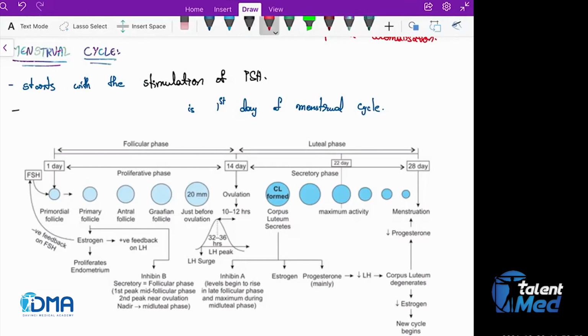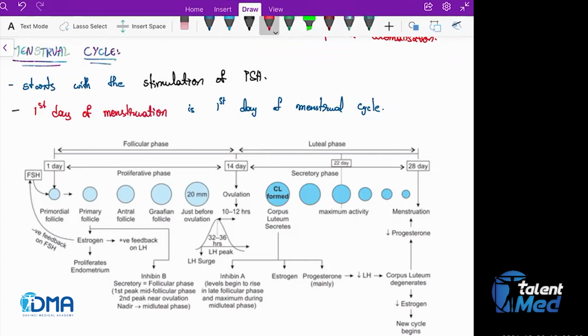Now a question arises: which one is the first day of menstrual cycle? Is it the first day on which the female gets menstruation, or the last day, I mean, the next day after the female gets menstruation? After menstruation or the first day of menstruation? So the first day of menstruation is the first day of the menstrual cycle.